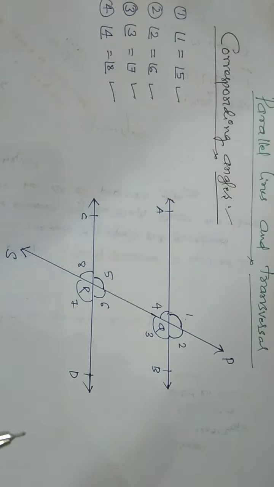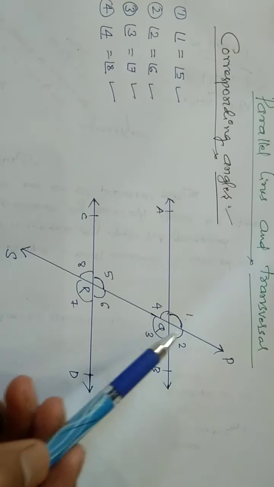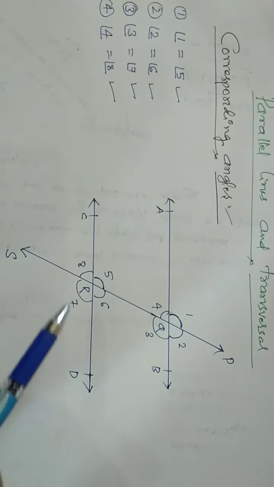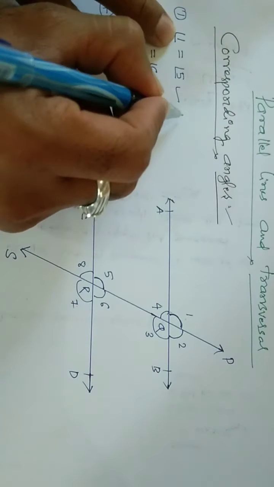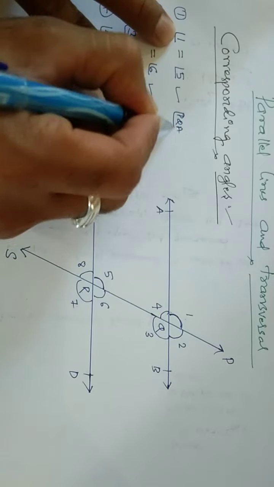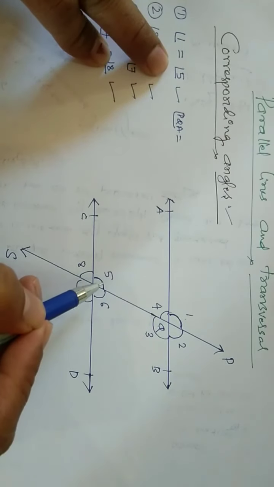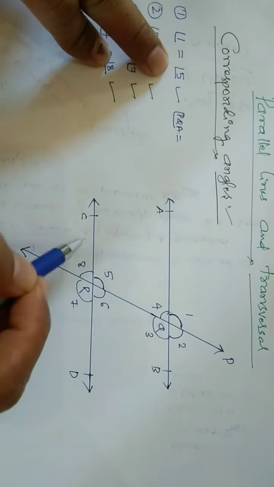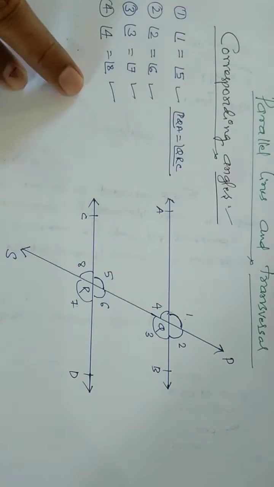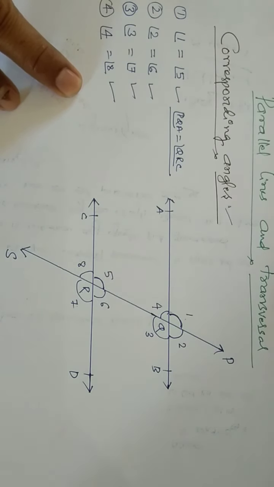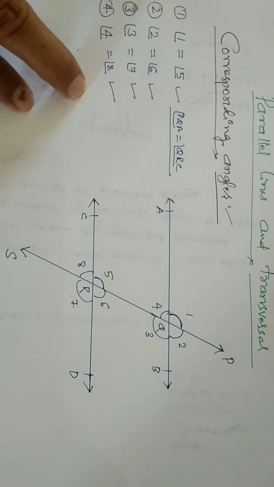To make you understand easily, instead of writing the angles, I have written 1 2 3 4 5 6 7 8. So angle 1 in the sense that is PQA, that is equal to angle 5. Angle 5 in the sense QRC. Like that, you need to write the remaining 3, dear students. I hope you could understand the corresponding angles.